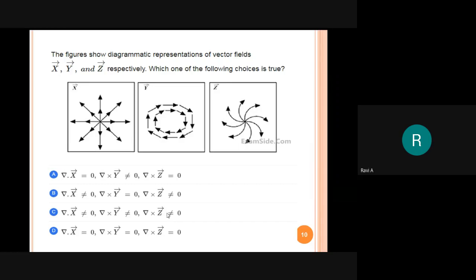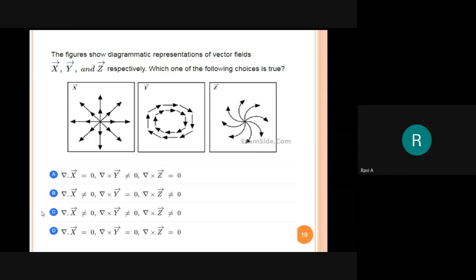So you need not concentrate on the Z vector. Option C is the correct answer. So just take this down: option C is the correct answer. So this is the first question. We dropped into this in the previous class.